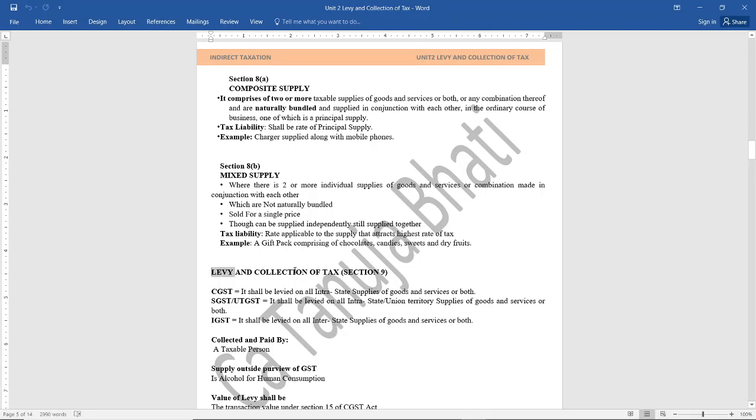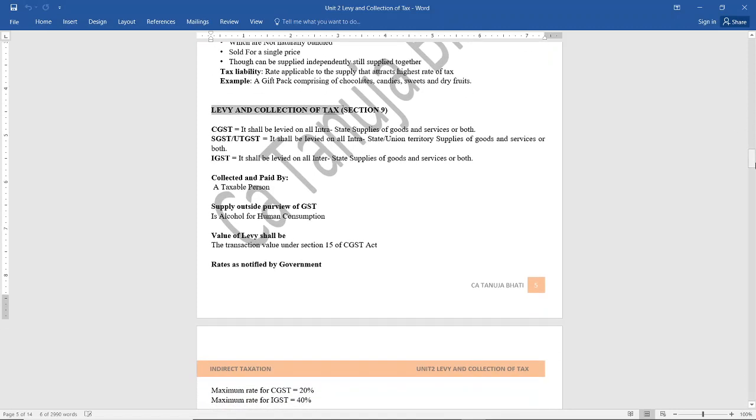Next, let us see levy and collection of tax. We've already seen in module 1 that CGST is levied on intrastate supplies of goods and services, or both. SGST, UTGST is charged on intrastate or union territory supplies of goods and services, or both. IGST is charged on interstate supplies. CGST and SGST are charged on intrastate transactions, whereas IGST is charged on interstate supplies of goods and services.